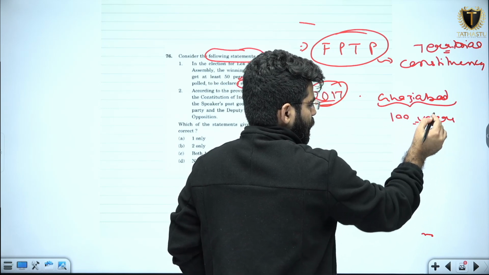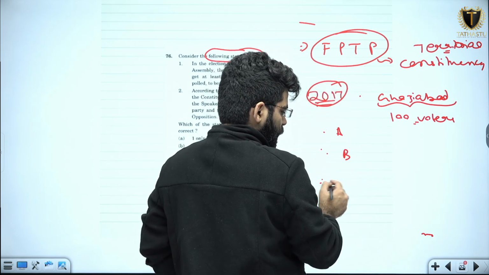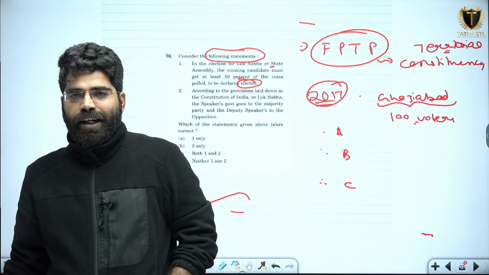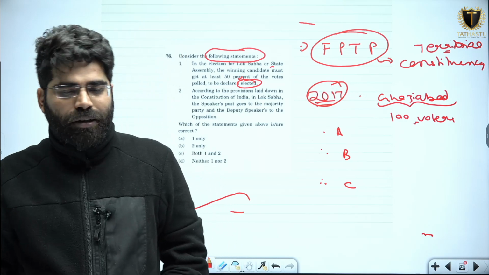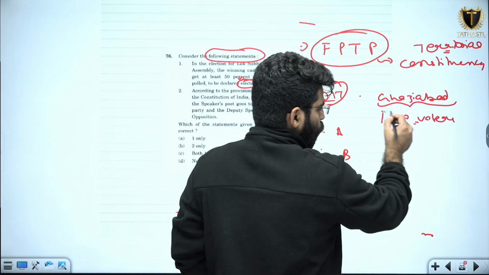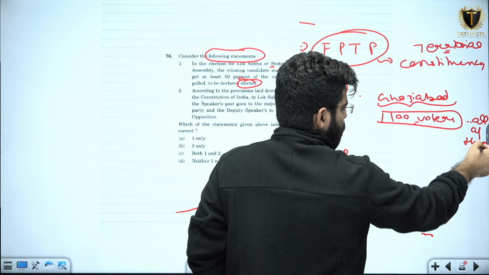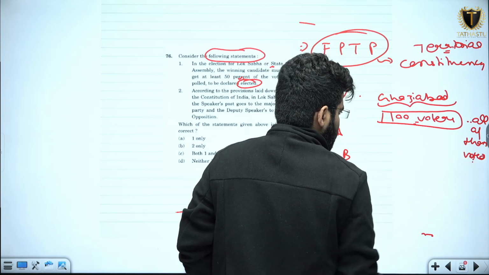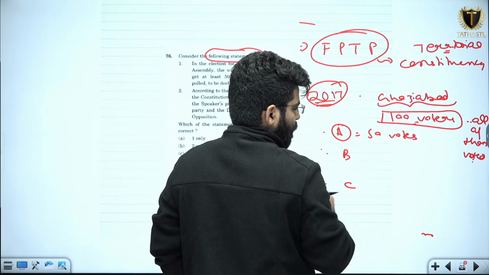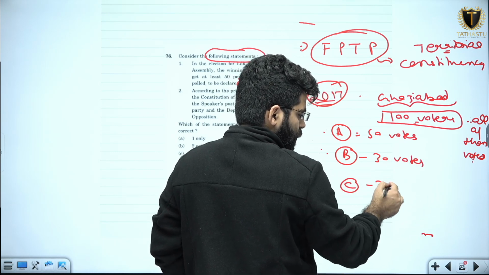How many voters are here? 100. And there are 3 candidates, A, B and C, who are fighting for the elections to the Lok Sabha, and the constituency name is Ghaziabad. Now try to understand, say there are 100 voters and all of them voted in the election. Now I can say that A got 50 votes, B got 30 votes, so how many votes will C get? 20 votes.